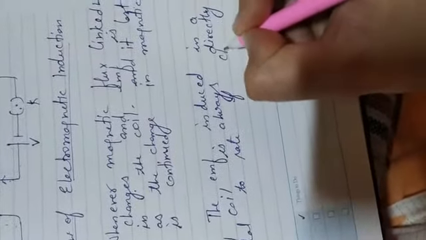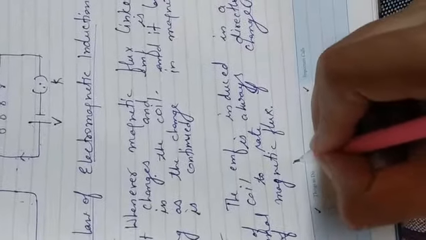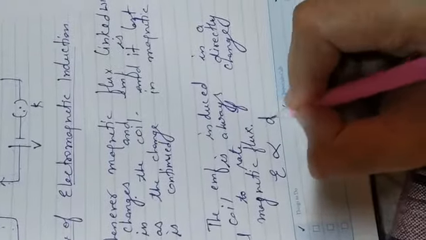the rate of change of magnetic flux. That induced EMF in the coil of the circuit is always proportional to the rate of change of magnetic flux. We can write the induced EMF e is directly proportional to the rate of change of flux phi. Clear? As we remove this proportional sign, induced EMF is directly proportional to d phi by dt,